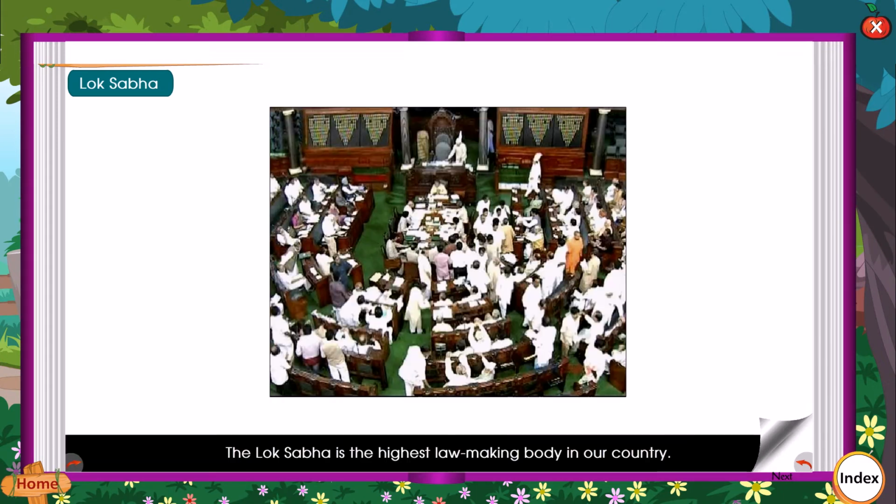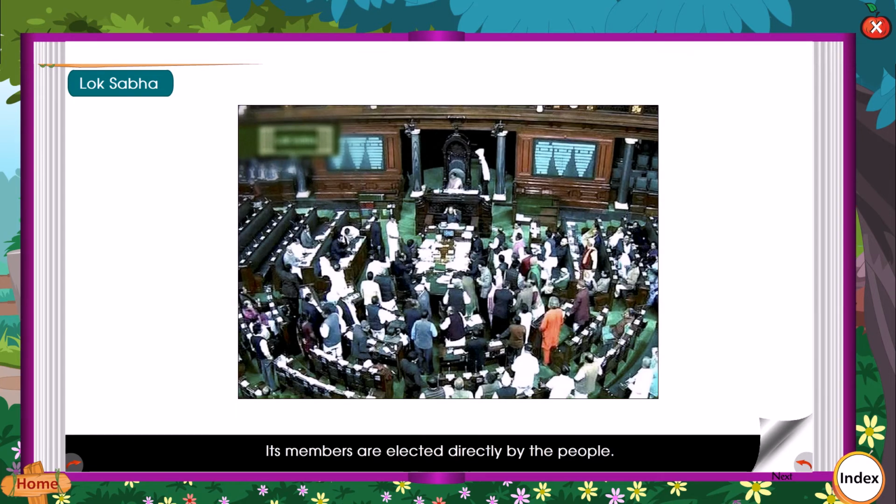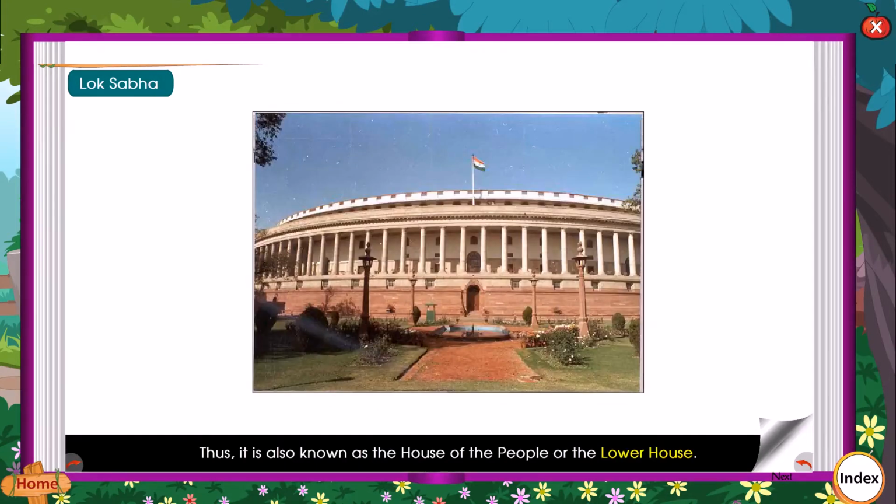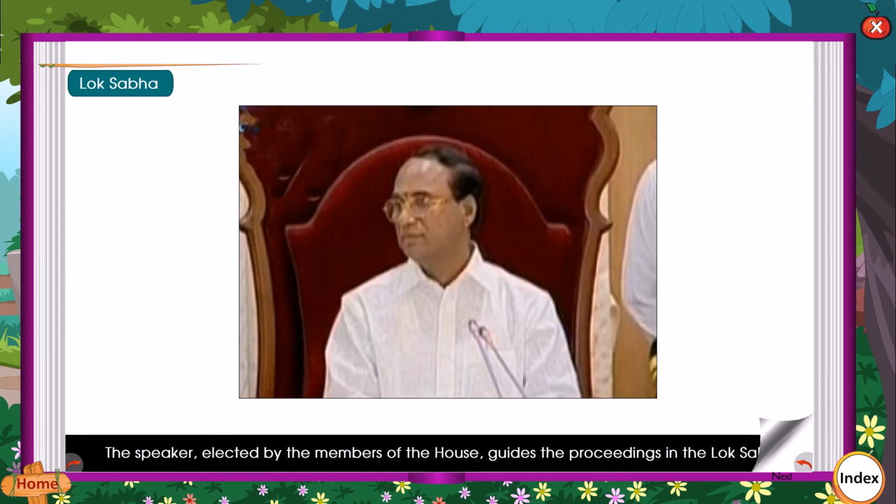Lok Sabha. The Lok Sabha is the highest law-making body in our country. Its members are elected directly by the people. Thus, it is also known as the House of the People or the lower house. The Speaker, elected by the members of the House, guides the proceedings in the Lok Sabha.